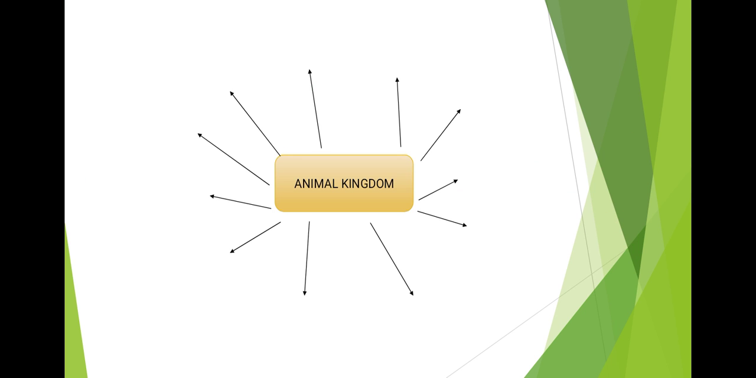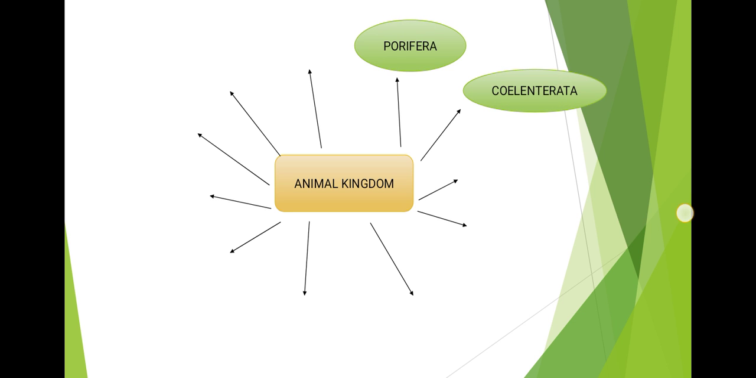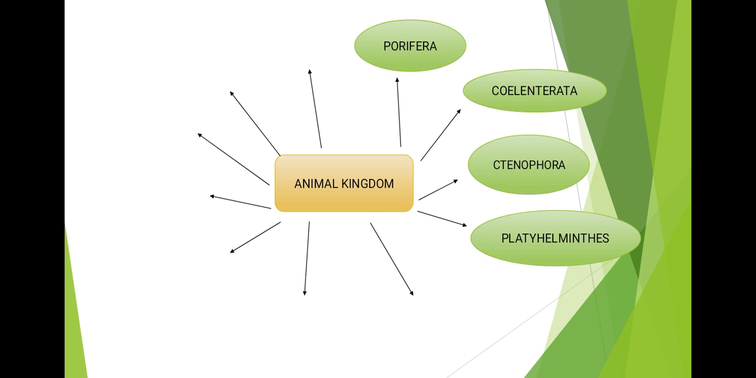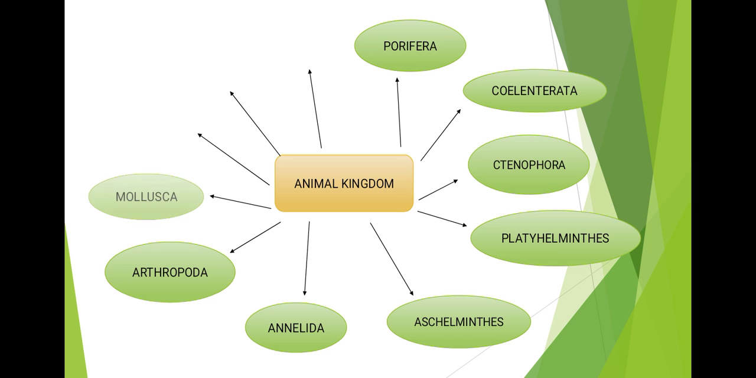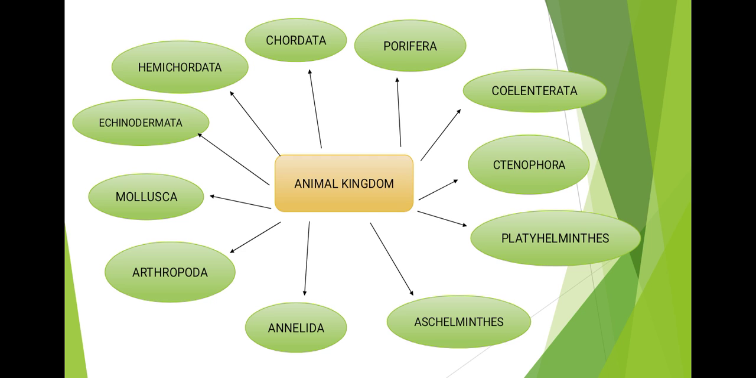First, we will have a brief introduction about different phylums that are coming under kingdom Animalia. So we have phylum Porifera, Coelenterata, Ctenophora, Platyhelminthes, Aschelminthes, Annelida, Arthropoda, Mollusca, Echinodermata, Hemichordata, and finally the phylum Chordata. So today we are going to learn about all of these except Chordata, which shall be discussed separately as we have to learn more about phylum Chordata.